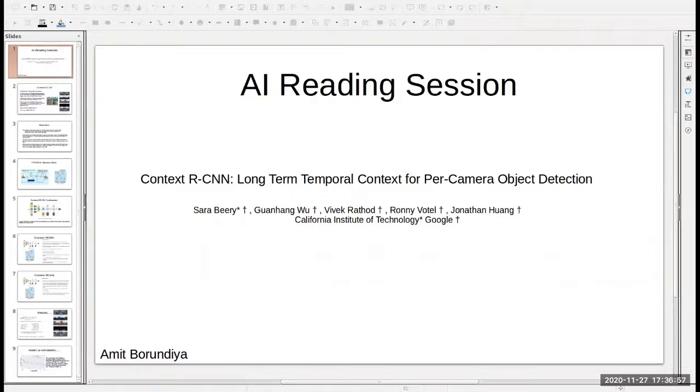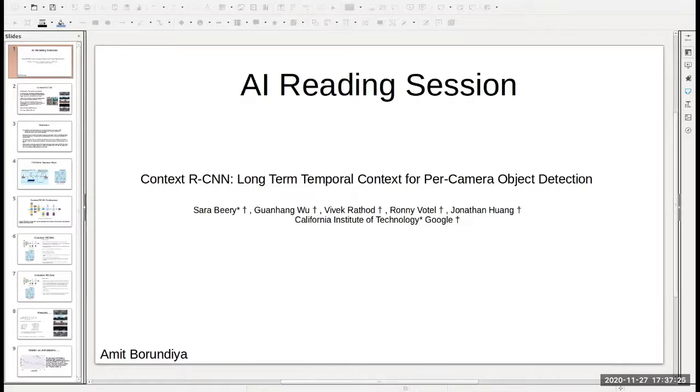Also, the overall background remains almost static unless there is some restoration work or other changes. These two peculiar characteristics make a case that if we can take this contextual information from the past and feed it to the present frame, we can improve the object detection for the current frame.